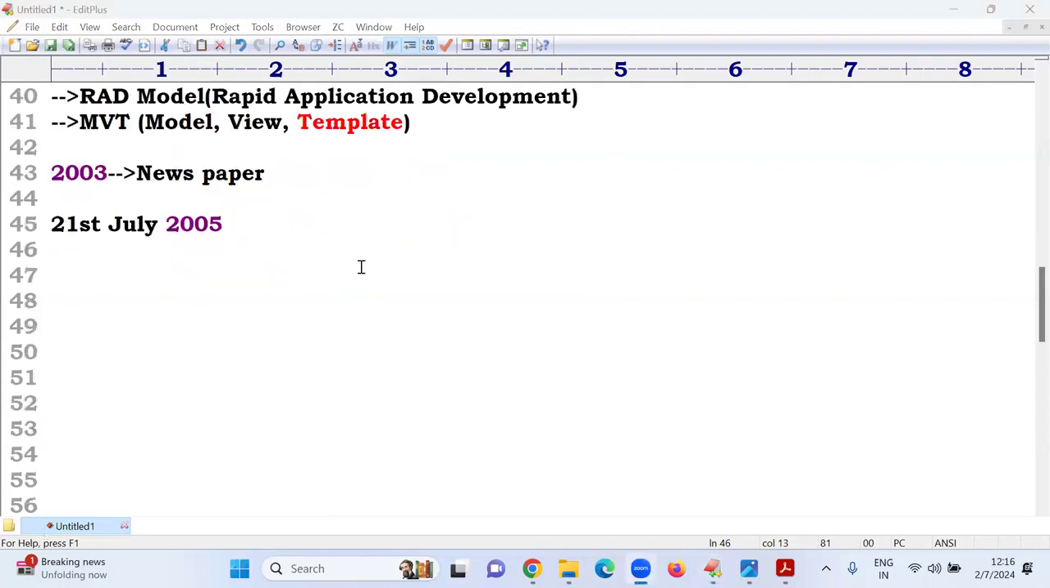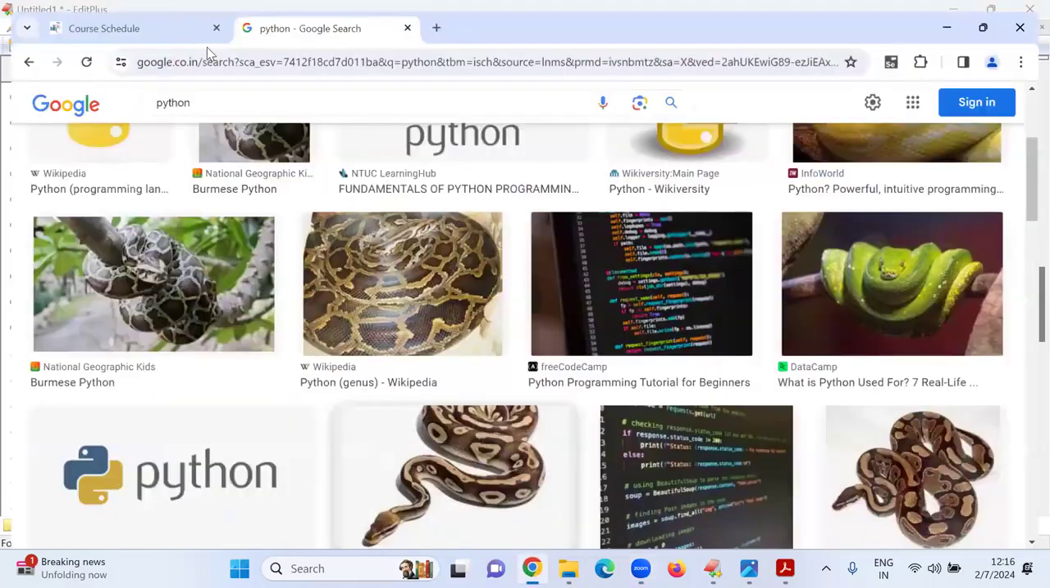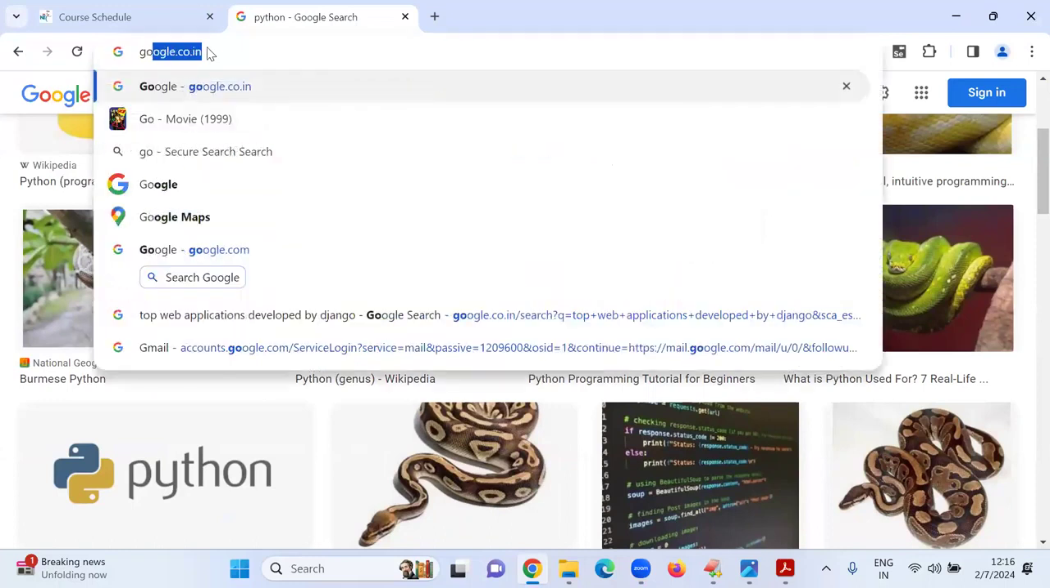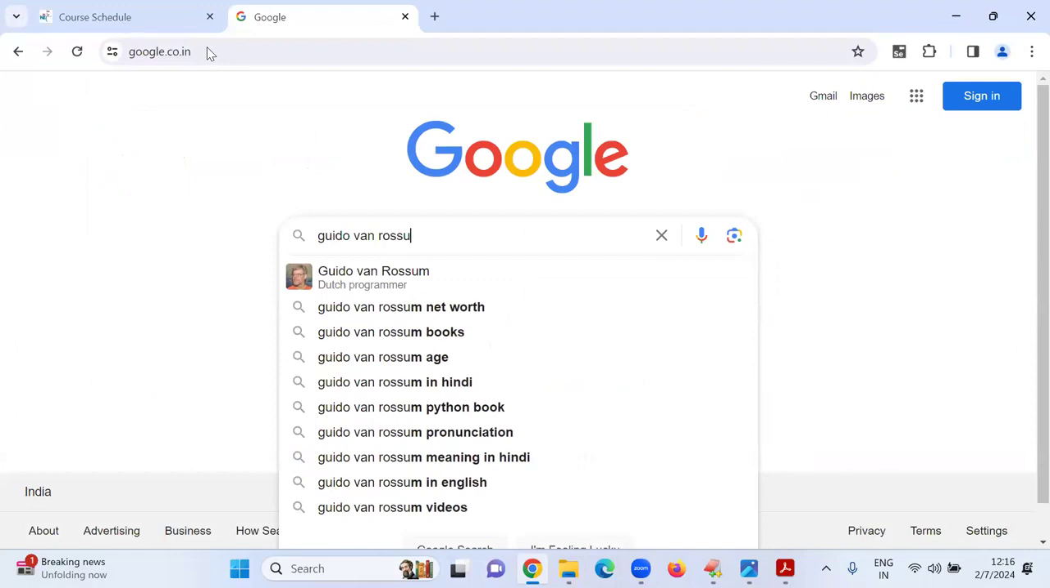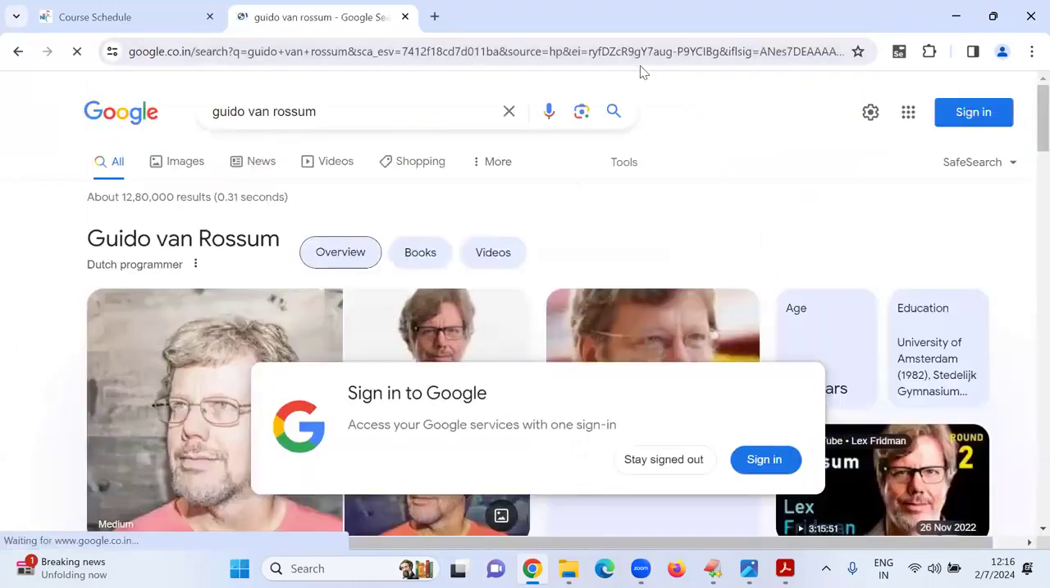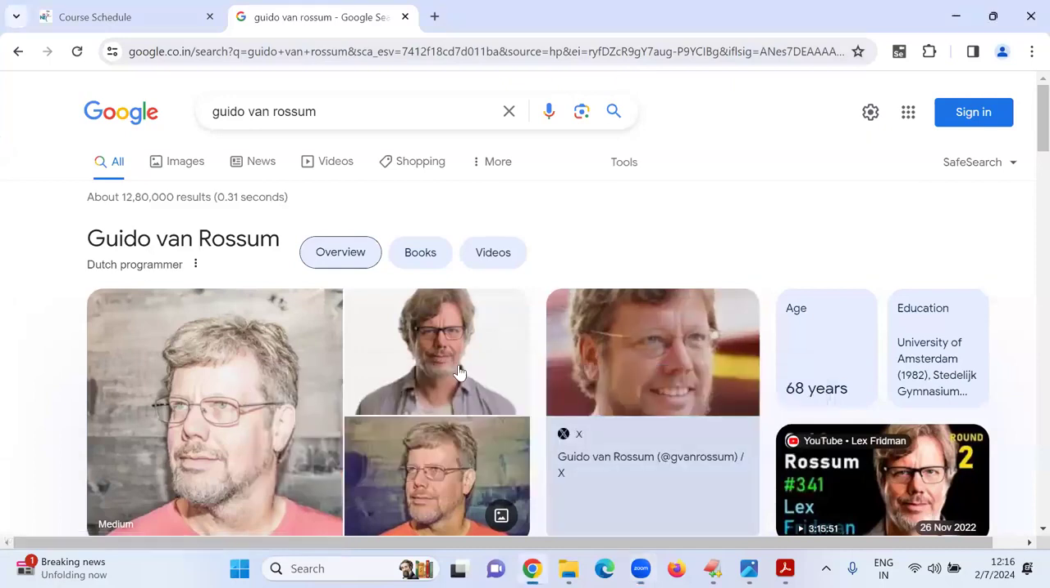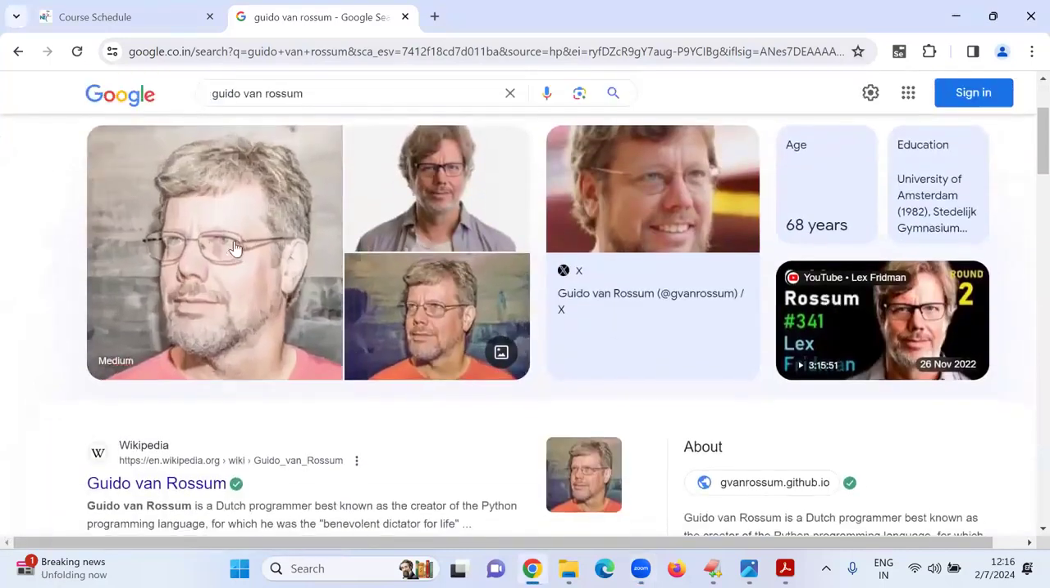Python was introduced by, yes, you know this. This is the person, Guido van Rossum, who introduced our Python language. This is the person who introduced it.